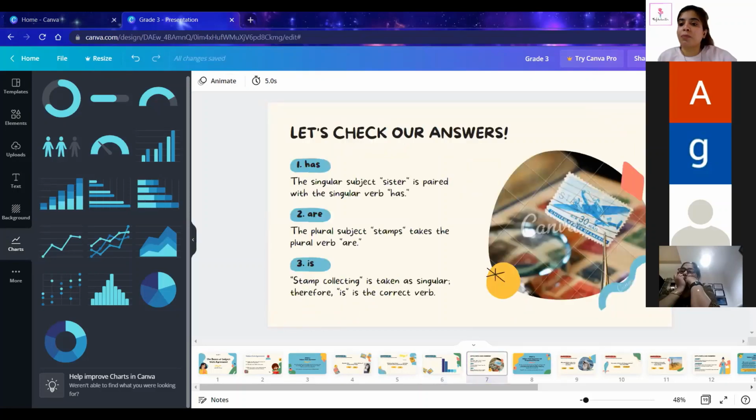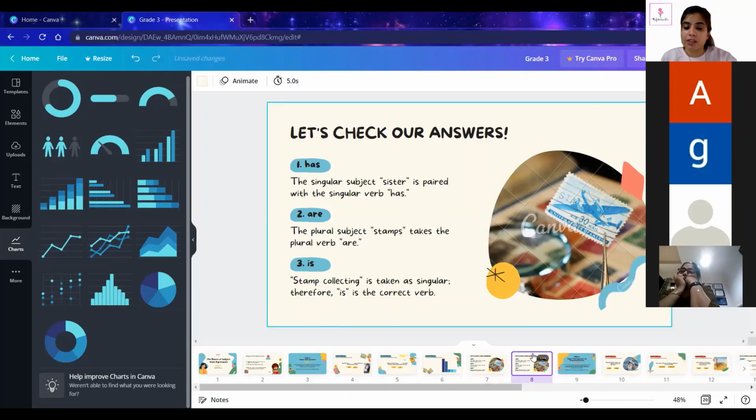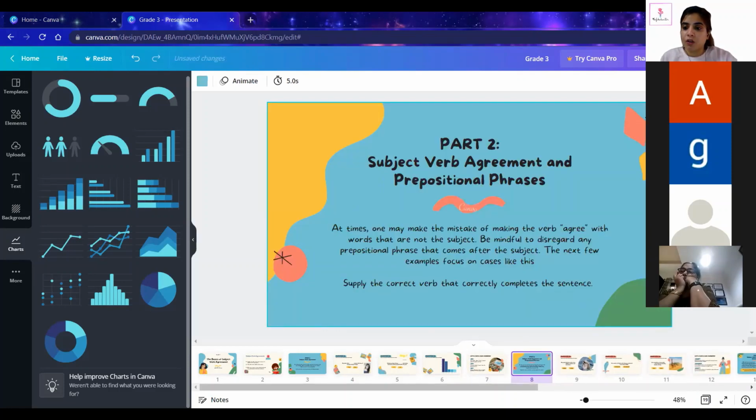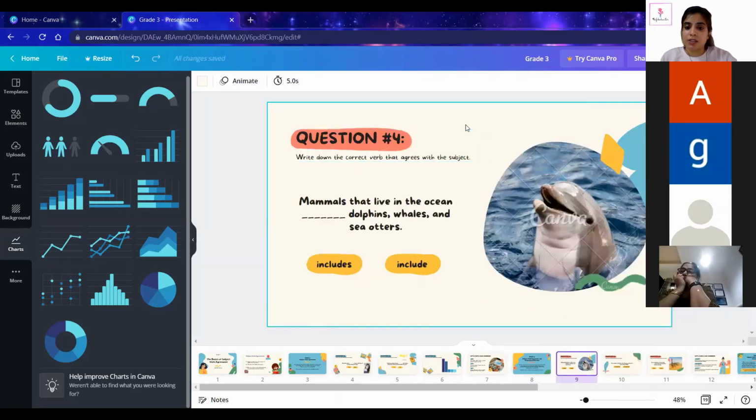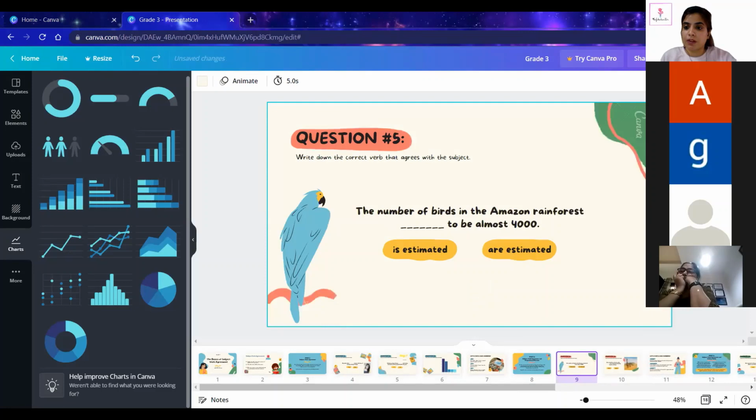Next, if you want to duplicate a slide, some options are given over here. If you want to add a page or duplicate this page, you'll get this option. Or here you can delete the page. From here also you can delete the pages. Like this.